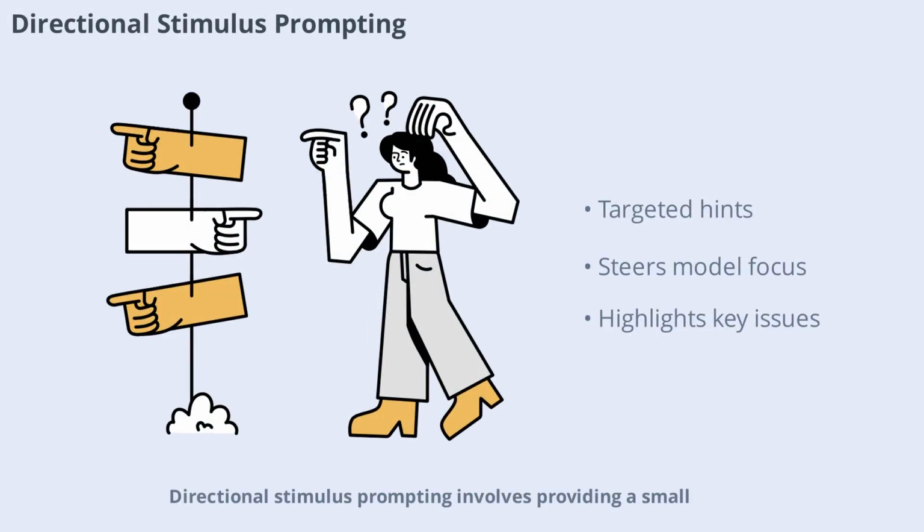Directional stimulus prompting involves providing a small, targeted hint or cue alongside the main input to steer the model's focus. This technique is especially useful when you want to highlight specific aspects of a complex task. For example, when summarizing a long meeting transcript, you can add a focus like product launch delays and budget overruns. This ensures the summary emphasizes those points, rather than getting lost in unrelated detail.